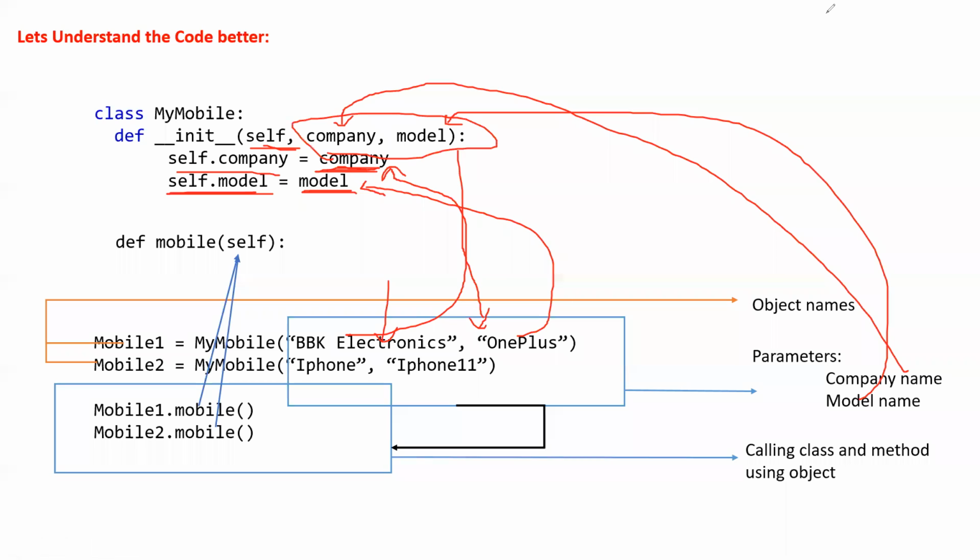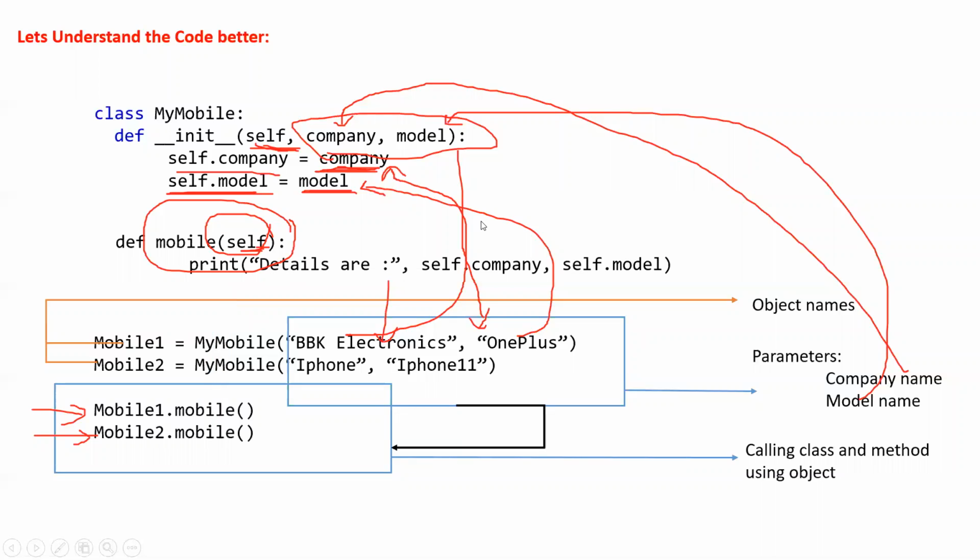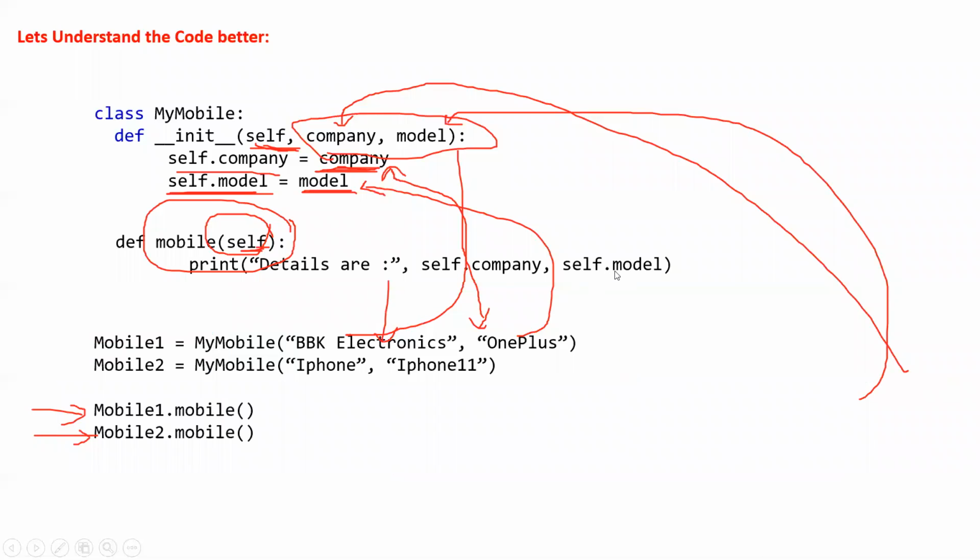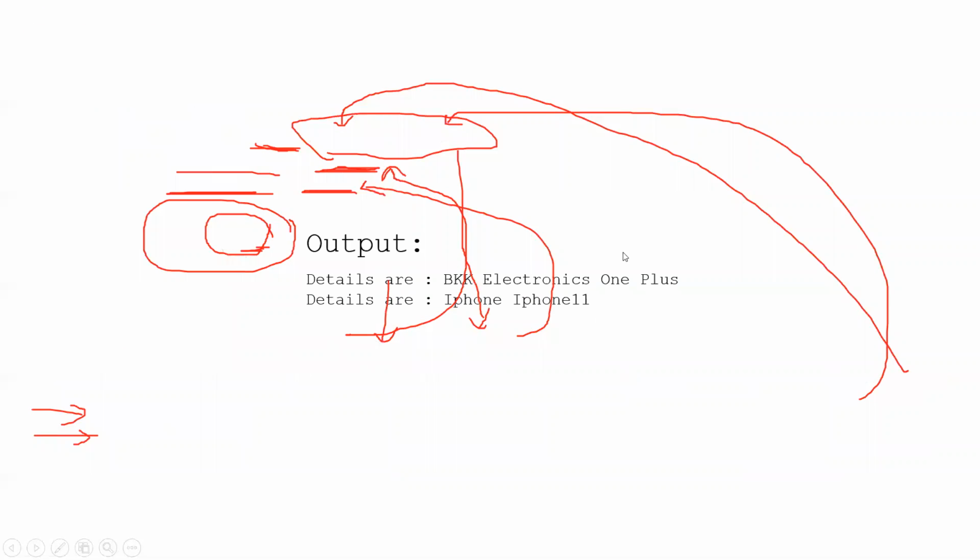I will take the questions once. Now we have a self here as well, but this self will be used when we call these objects. So mobile will call this entire thing, and it has a self also, like here was the self. Self will call whatever is here, that is self.company and self.model, and give us the output like this. Now many of you might have gotten blank or not blank.